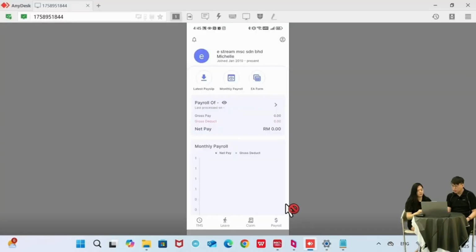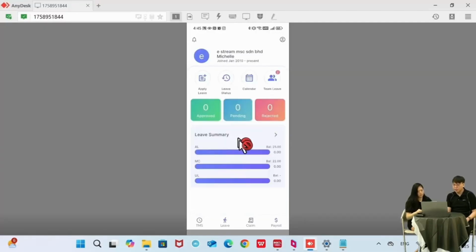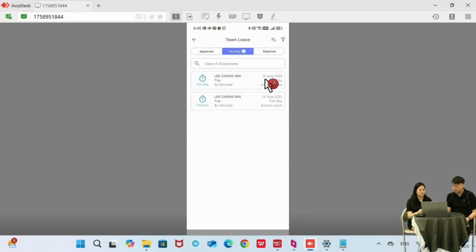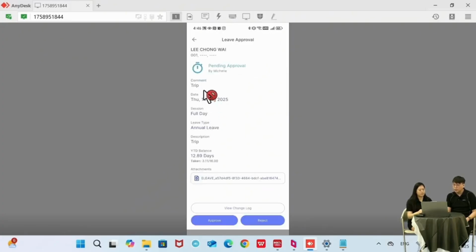Okay, so now this is our HRMS mobile app. You can see there are 4 tabs here: TMS, leave, claim, and payroll. These are the 4 modules we have. Leave is for our employees to apply for leave here. Because I'm now logged in as the manager role, I can do approval or rejection for the team. You can see here leave approval.